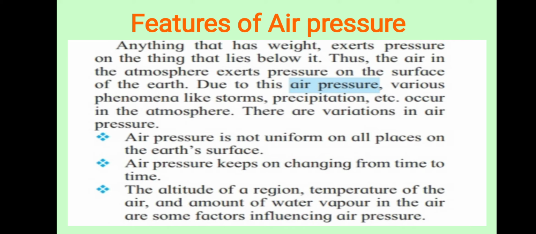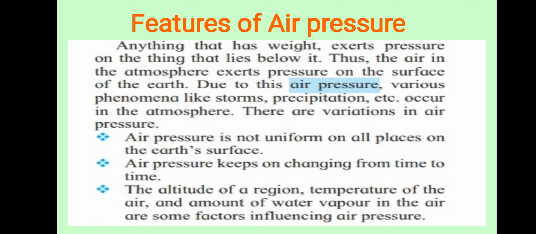Take one example for this. If you keep a book on a table, then the book exerts pressure on the table because the book has weight. Okay, air also has weight, so it exerts pressure on the surface of the earth.